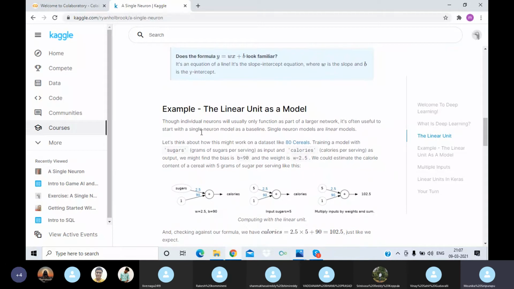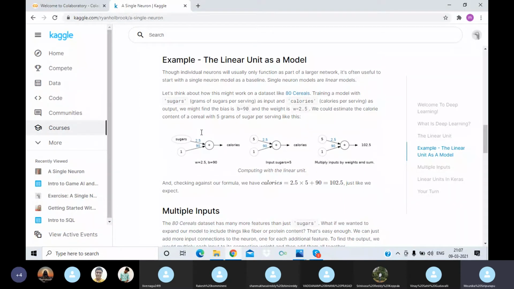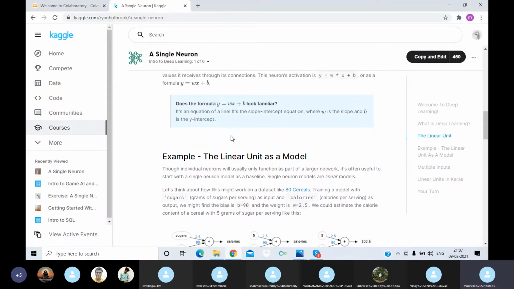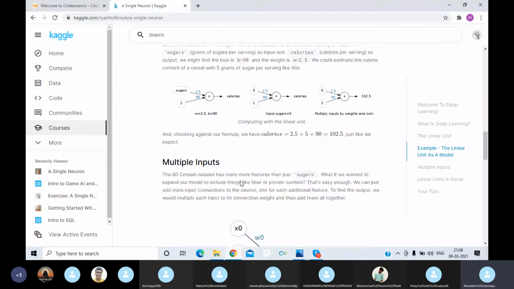For example, we need to convert this linear unit into a model. To construct a neural network model, in place of x we will take sugars as input with the weight 2.5, and every time the bias input will be 1. After giving the input we will use the above equation to calculate the output, so that we get calories as the output.